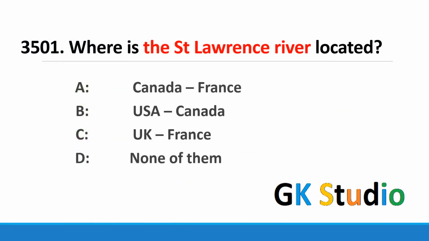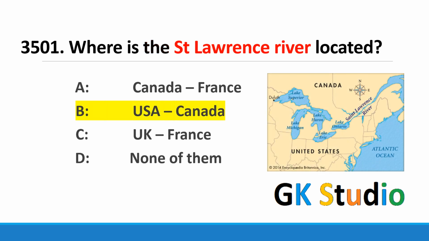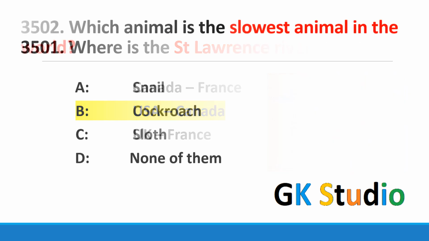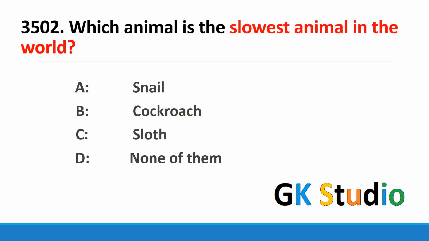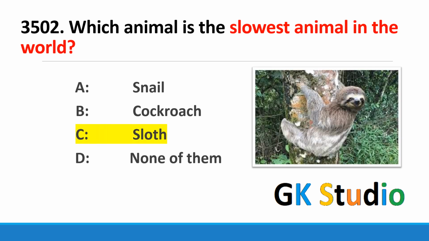Where is St. Lawrence River located? Say Canada. St. Lawrence River is located near USA and Canada. Which animal is the slowest animal in the world? Sloth is the slowest animal in the world.